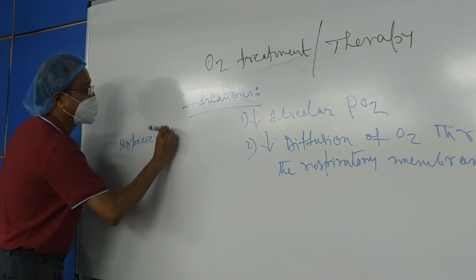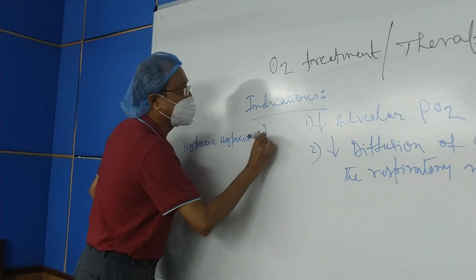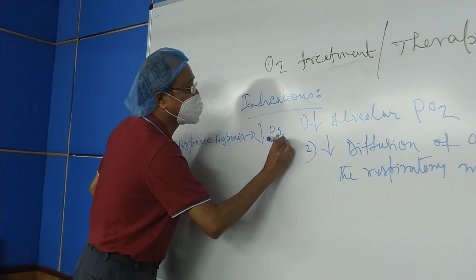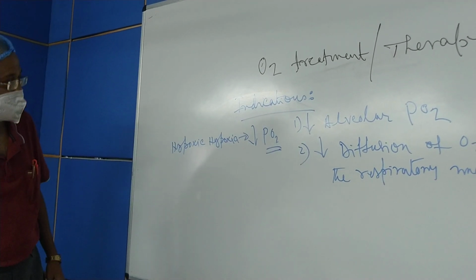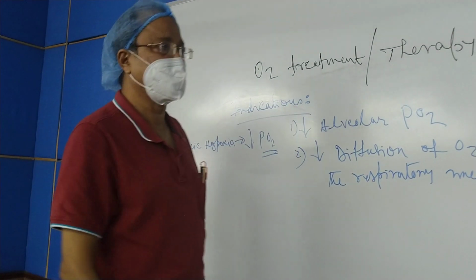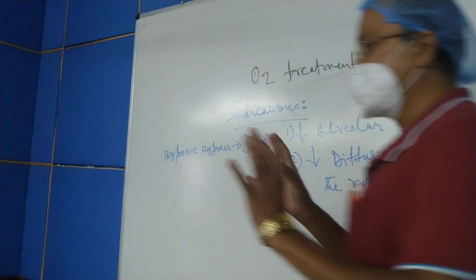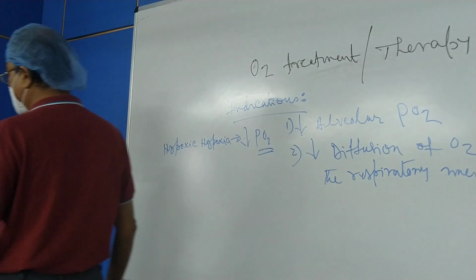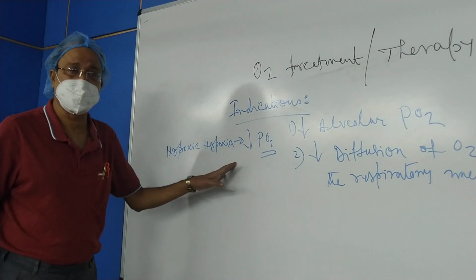In hypoxic hypoxia there is diminished partial pressure of oxygen. In other hypoxias, the partial pressure of oxygen remains almost normal. So, the main indication of oxygen treatment, so far as hypoxia is concerned, is hypoxic hypoxia.